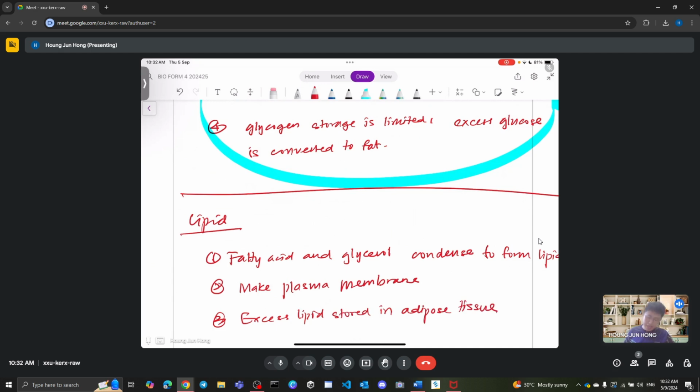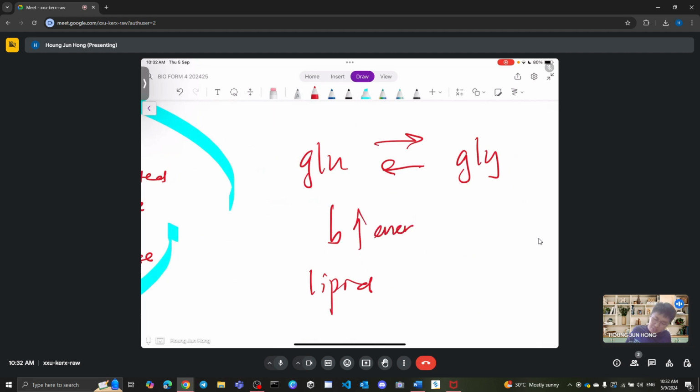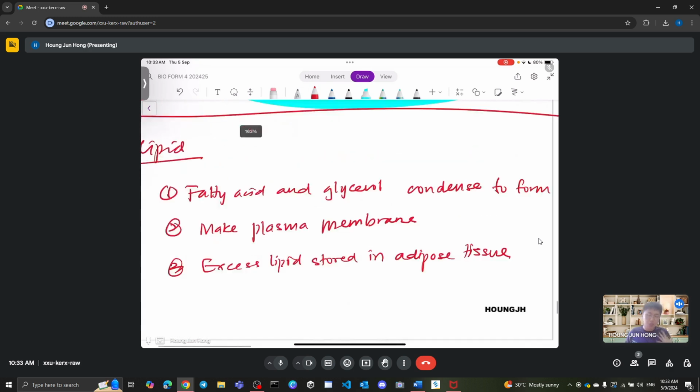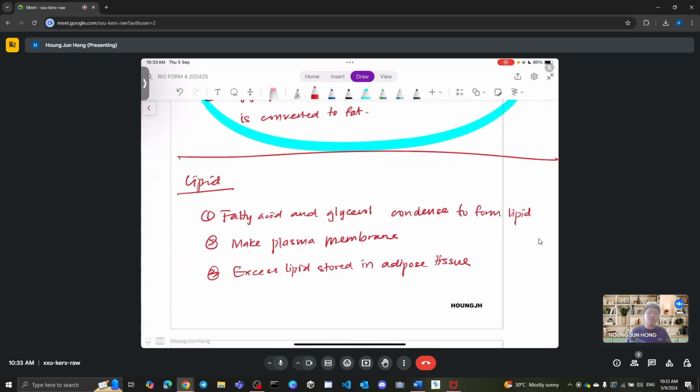So basically a layer of fat that is able to give you energy, because fat can also give you energy back. This is the idea over here. So we have extra lipid, we store it, and then in the future when you want to use energy, you can use the energy from the lipid, from the fat. That's it. So that's it for the lipid. And that's all for this question.